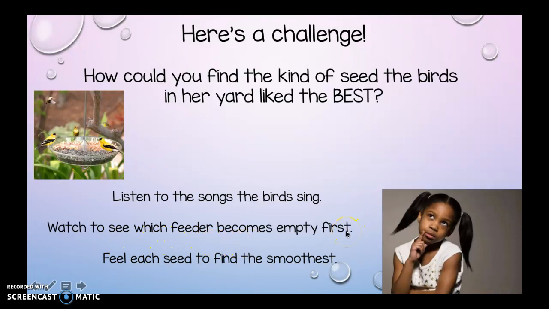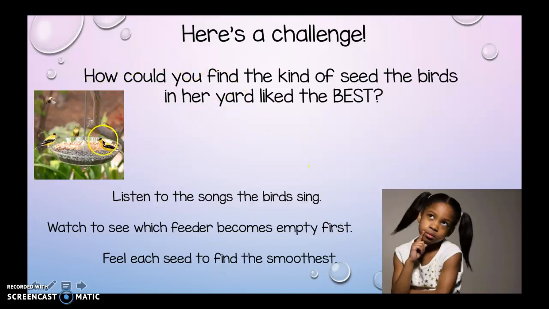I know that if I really like a certain type of potato chip or a certain type of fruit, then I'm going to eat that one first. So I'm going to eat up all of my favorite first, and then whatever is left over is probably something that I don't like as much. Just like when you sit at dinner and you have your nice healthy salad and your vegetables, and then you have that nice piece of chicken. Well, I'll probably eat that chicken first because I don't really want to eat my salad and my green beans. My favorite food is chicken. So I can see that what did I like the best? My chicken. And what's left? The salad and the green beans.